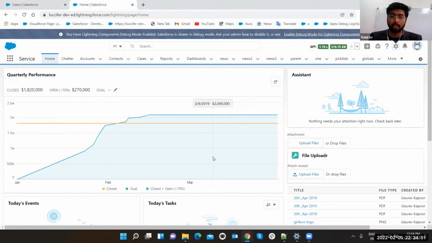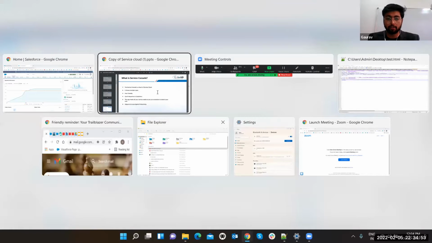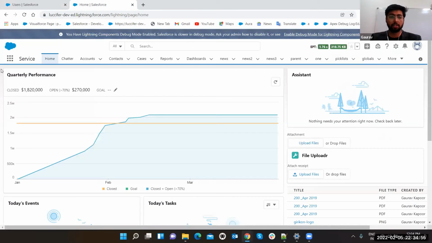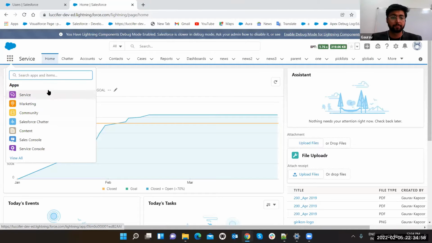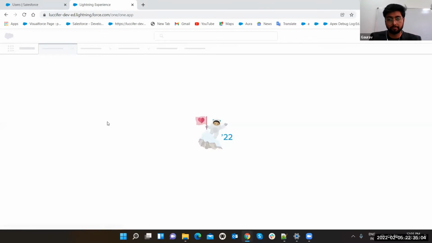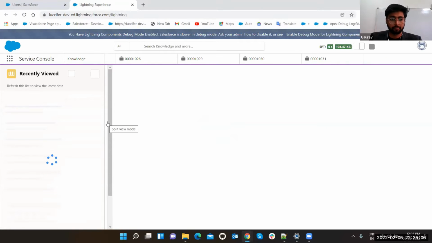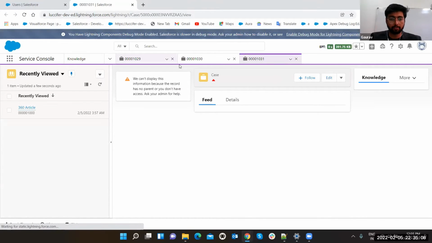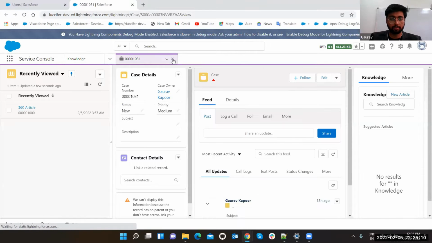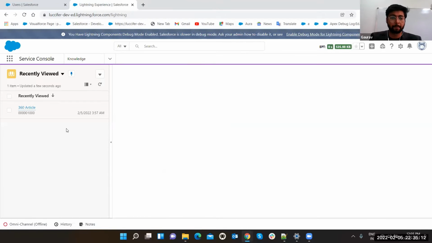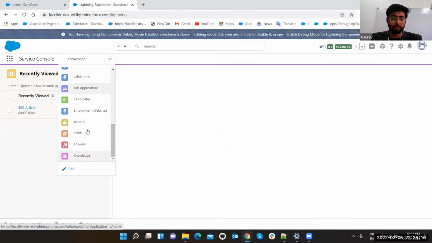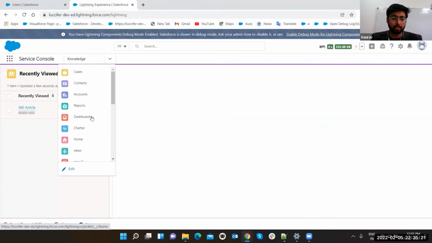Okay. This is the Service Cloud. And as we were on, what is Service Console? So just again go to this. And here, yeah, Service Console is coming. Just click on it. Yep. So this is the Service Console. Service Console will show you all the cases. Okay, it is showing you knowledge. Let's open case here. So as you were again saying, what is case?